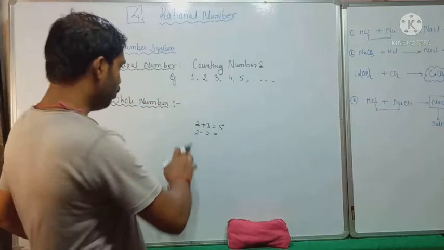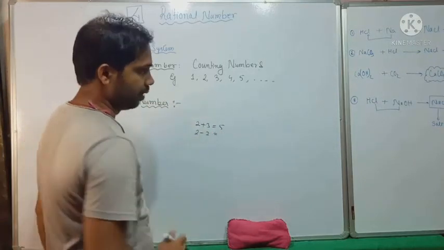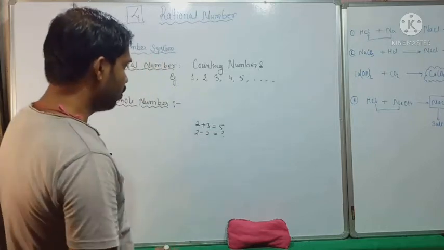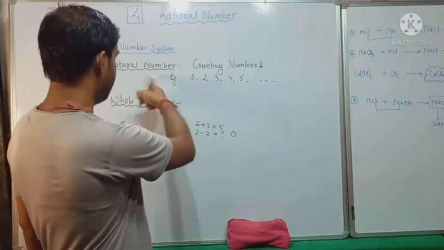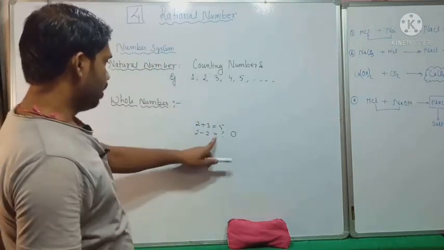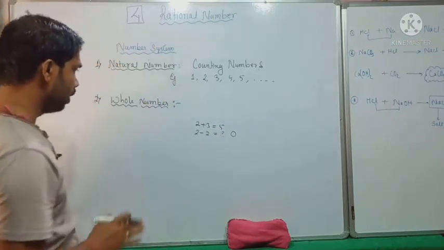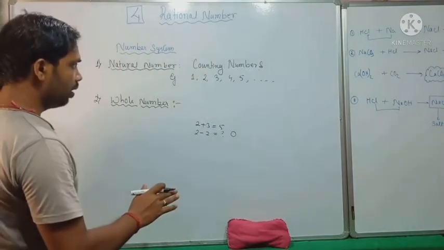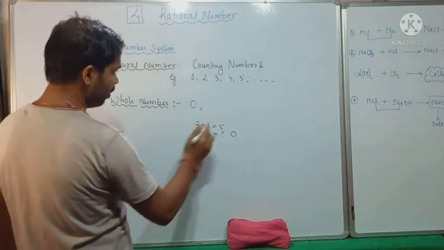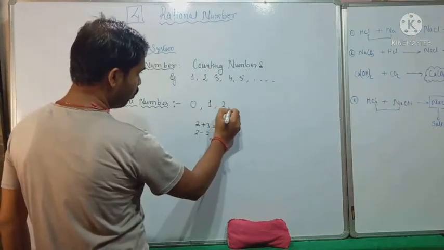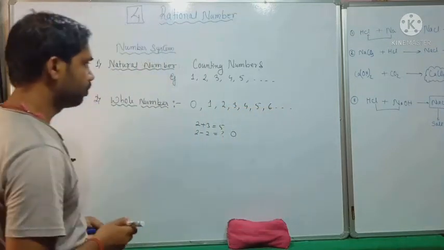Okay, so for that we need a new number system in which this result will be present. Okay, what is the result? So the result is, we already know very well that it is 0, but 0 is not present in natural number. So this result cannot be obtained from natural number. So you see whole number. So new concept, new number system came, whole number. So whole number, it will start from 0. So 0, 1, 2, 3, 4, 5, 6 and so on. So it will continue.